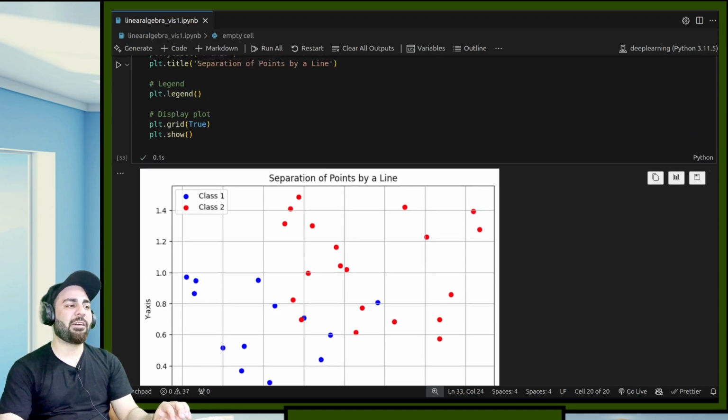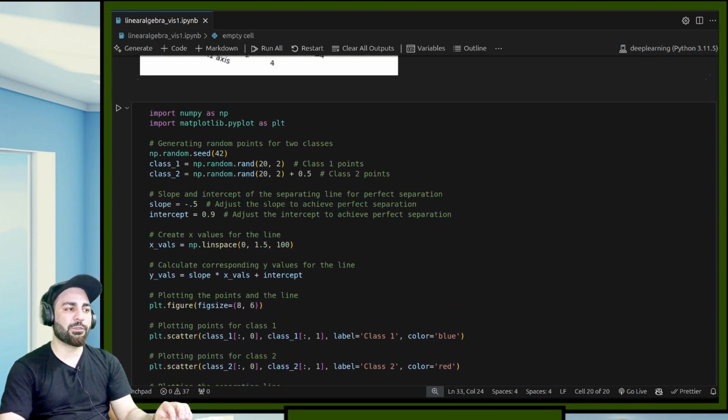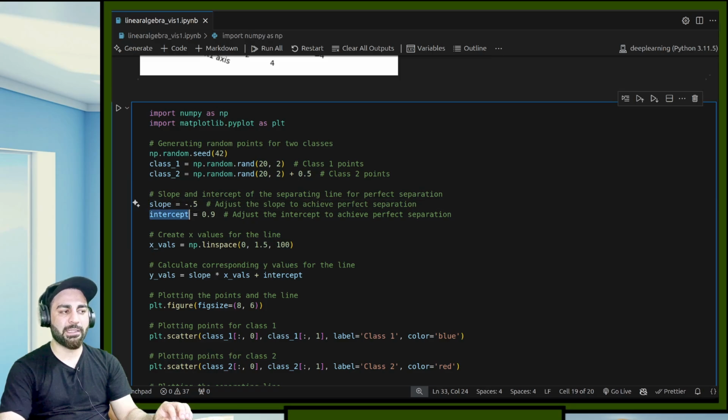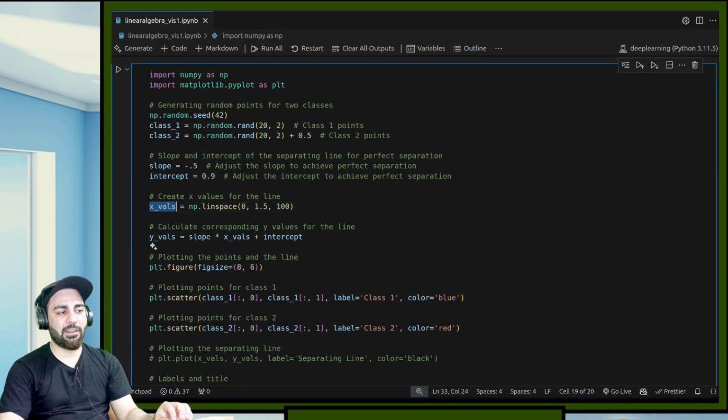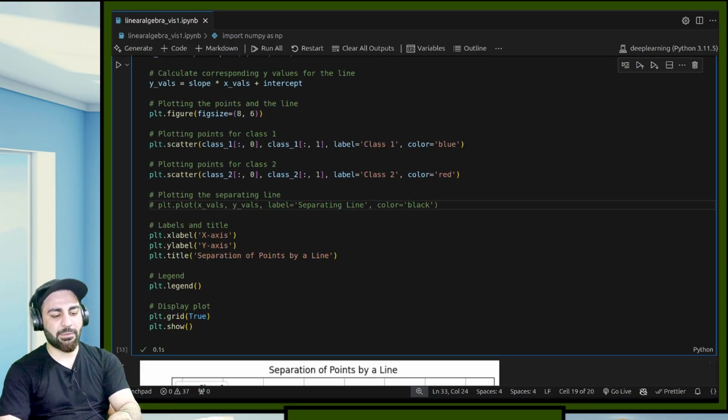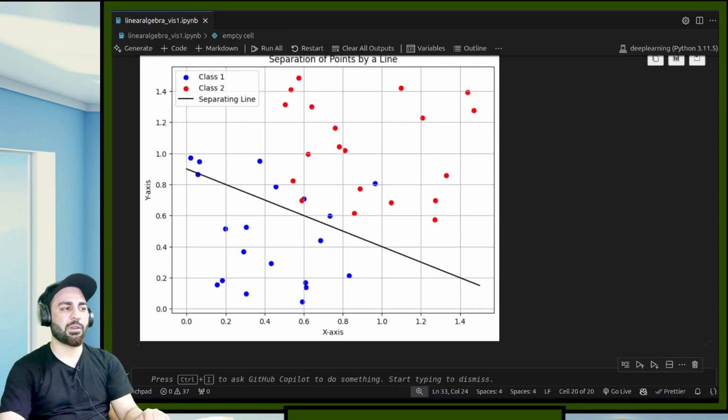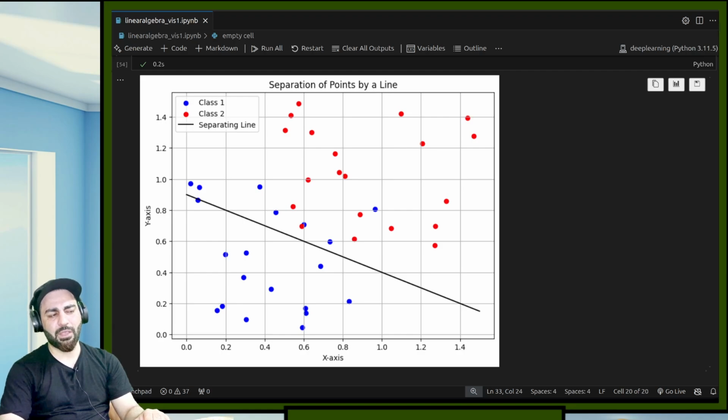But what I have done is I have hard coded it in such a way that I know the values for these lines. I know the value of the slope and the intercept. So these are my x and y values. If I plot this now, I can differentiate between class 1 and class 2. This is my separating line. It does make some errors, that's all right, but usually you will do this sort of thing.